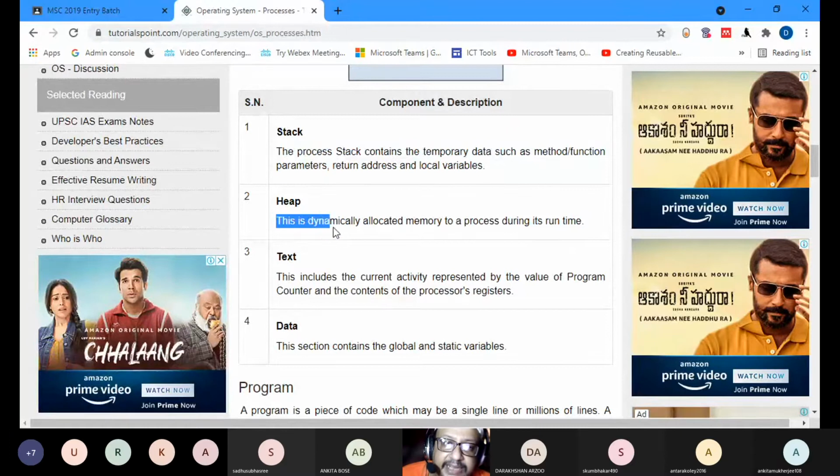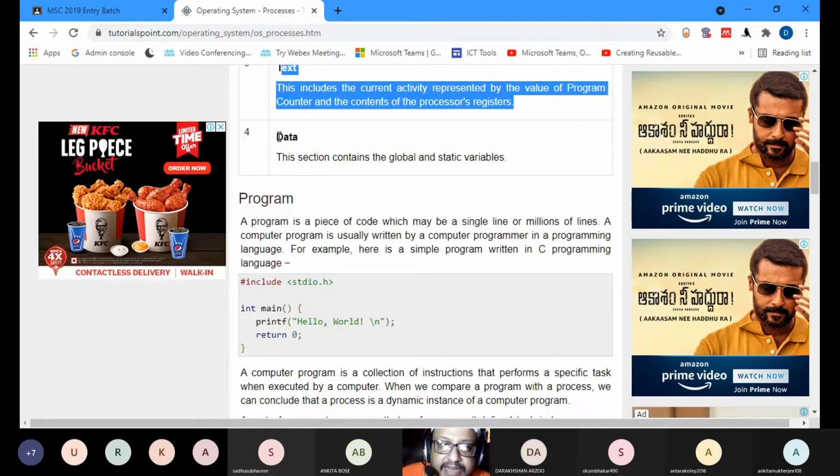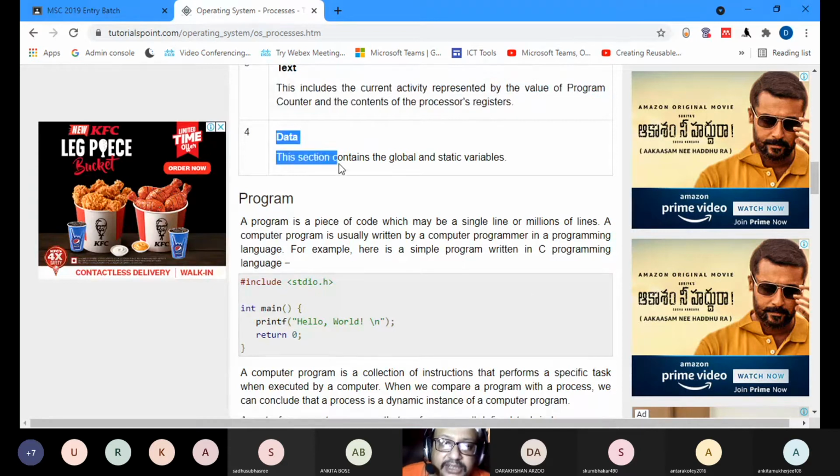This is memory dynamically allocated to a process during its runtime. Text includes the current activity represented by the value of the program counter and the contents of the processor's registers. And you have data. This section contains the global and static variables.